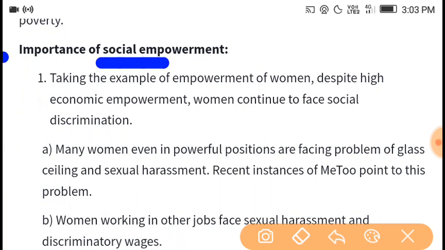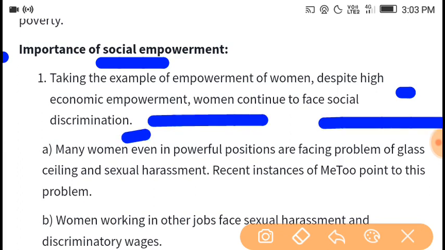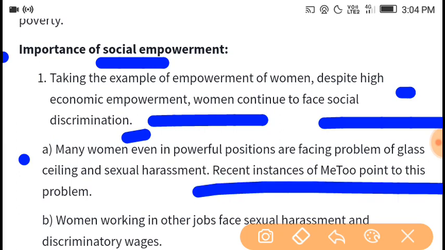On the importance of social empowerment, take the example of empowerment of women. Despite high-tech or economic empowerment, women continue to face social discrimination. Many women, even in powerful positions, face problems of catcalling and sexual harassment. Recent instances of Me Too point to this problem.